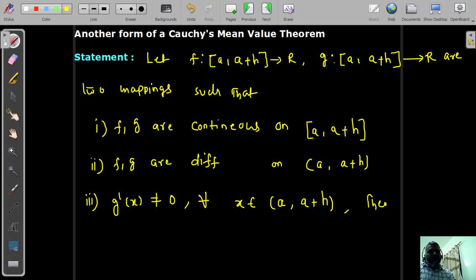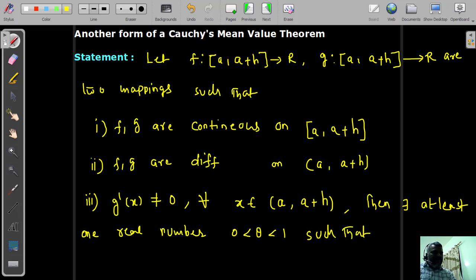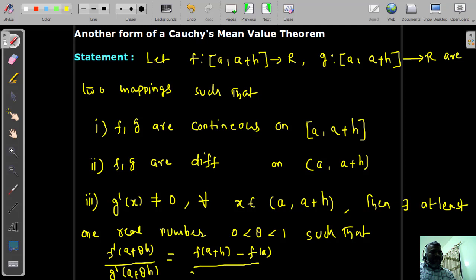Then there exists at least one real number theta in the open interval (0, 1), or we can say like this: 0 < theta < 1, such that f'(a + theta h) divided by g'(a + theta h) is equal to (f(a + h) minus f(a)) divided by (g(a + h) minus g(a)). This is the statement of another form of Cauchy's mean value theorem.